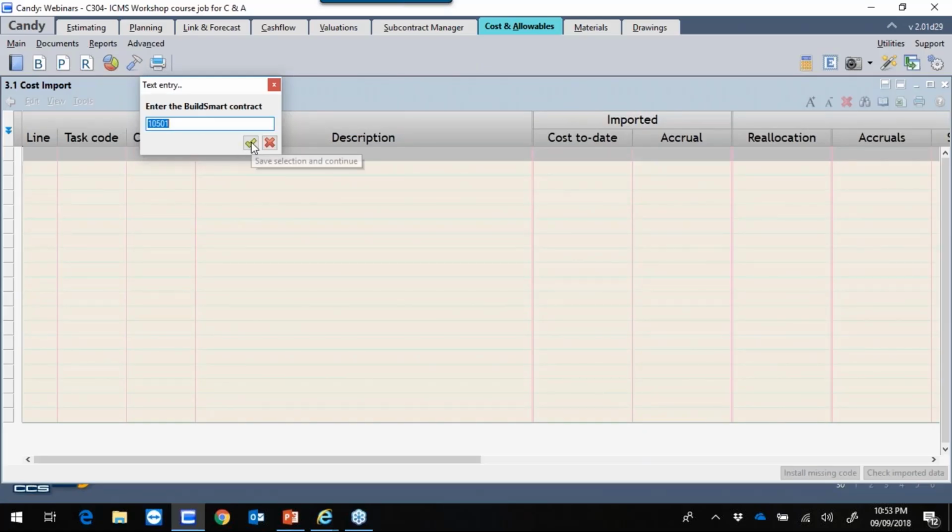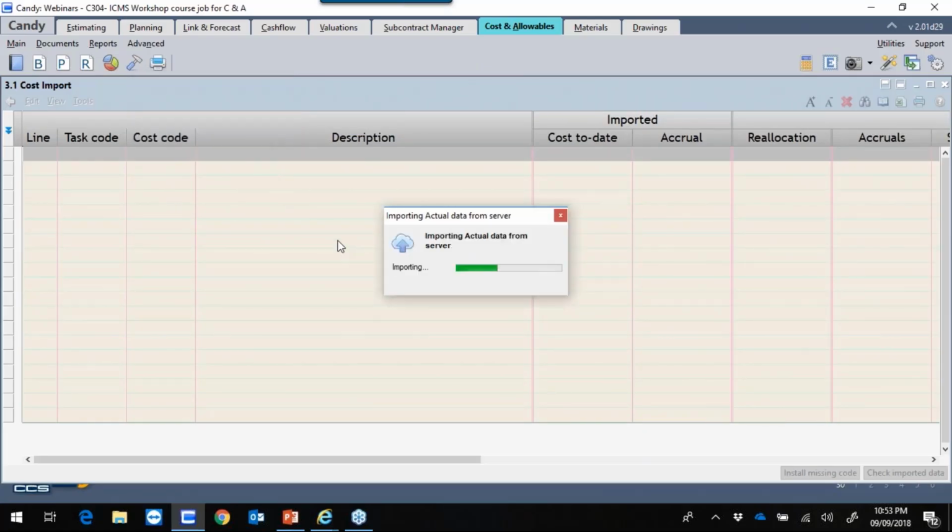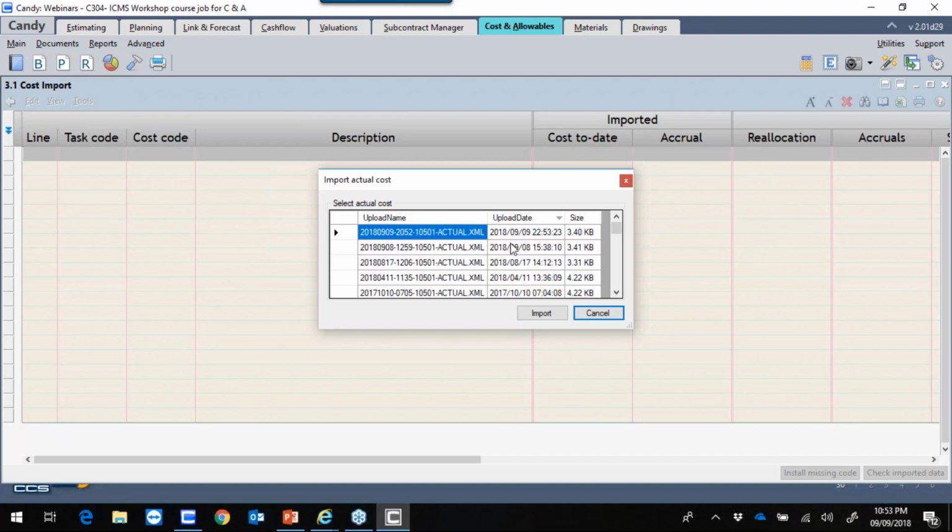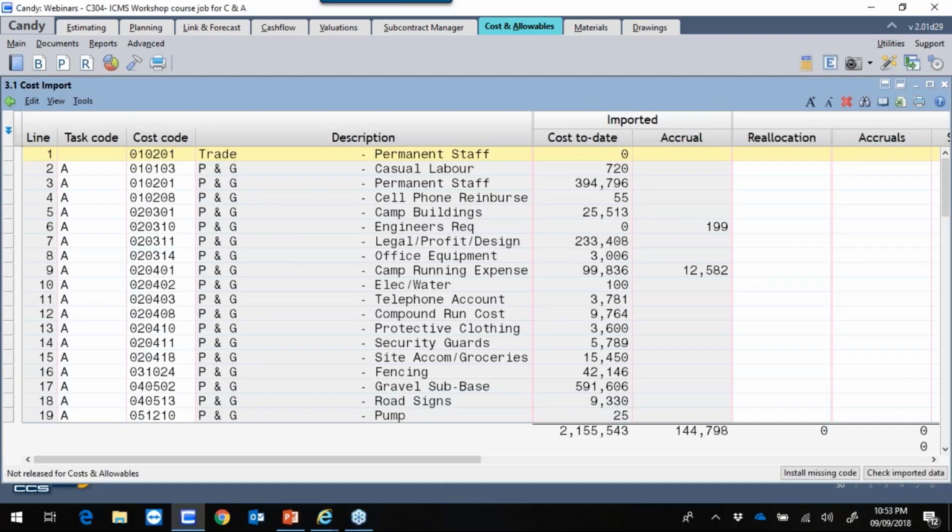Select the contract number, green tick. Candy will then connect to the server, and then you select the most recent upload, which is this one. I'll select import, and now my information has been imported.